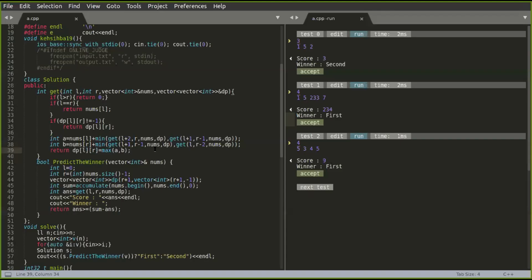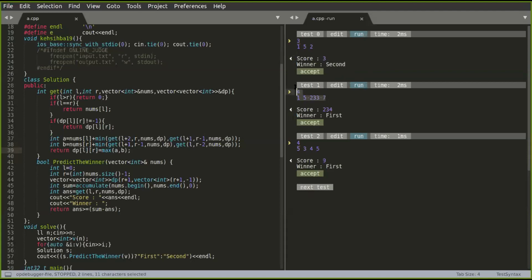So I will just share my editor. So these are some of the arrays which I've taken. This is the first test case, I guess. In this case, player 1 is getting score 3, and the score of player 2 will be, I guess, 8 minus 3, that is 5. So 5 is greater than 3, and this is why the winner is the second player.